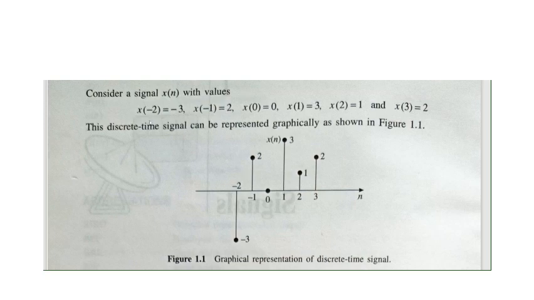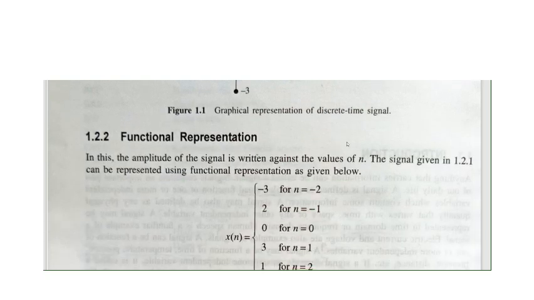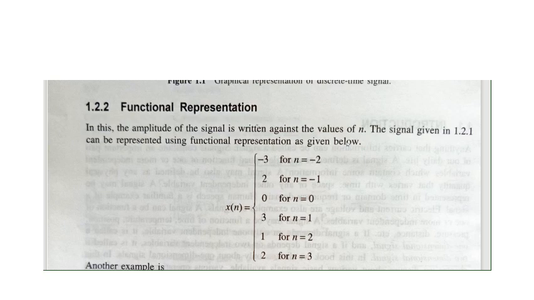Here you can see x of minus 2 is minus 3, x of minus 1 is 2, x of 0 is 0, x of 1 is 3, x of 2 is 1, x of 3 is 2. Now how is it functionally represented? The same signal that we have seen in the previous slide is represented here, but this is known as the function form. At n equals minus 2 there is a value of minus 3, at minus 1 there is a 2, at 0 there is 0, at n equals 1 there is 3, and at n equals 3 there is a 2. So this is known as the functional representation.